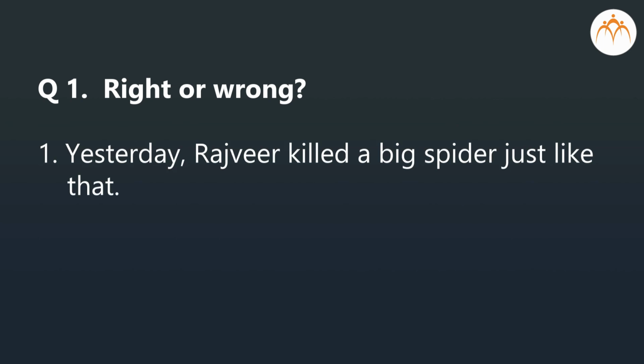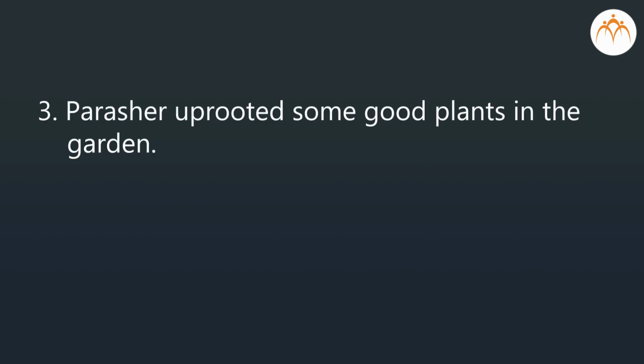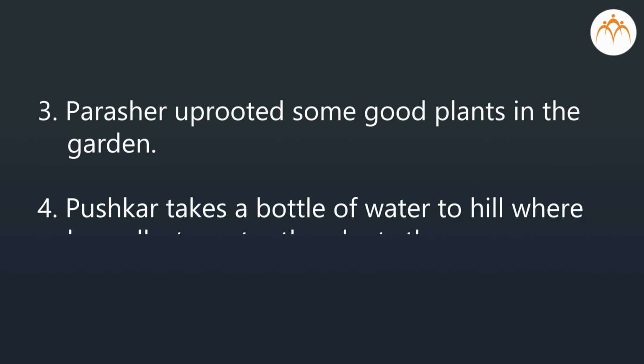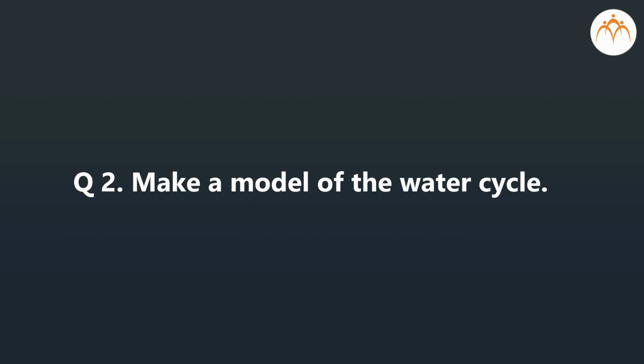Exercise. Right or wrong? Yesterday, Rajveer killed a big spider just like that. Zubaida composts garden waste to make manure. Parashar uprooted some good plants in the garden. Pushkar takes a bottle of water to a hill where he walks to water the plants there. Make a model of the water cycle.